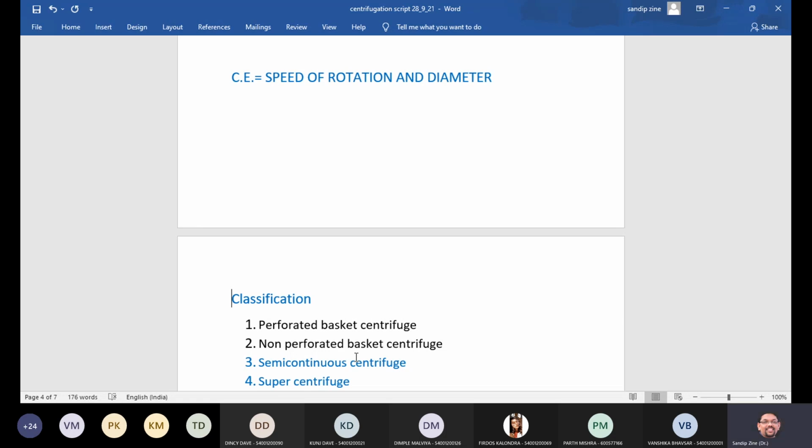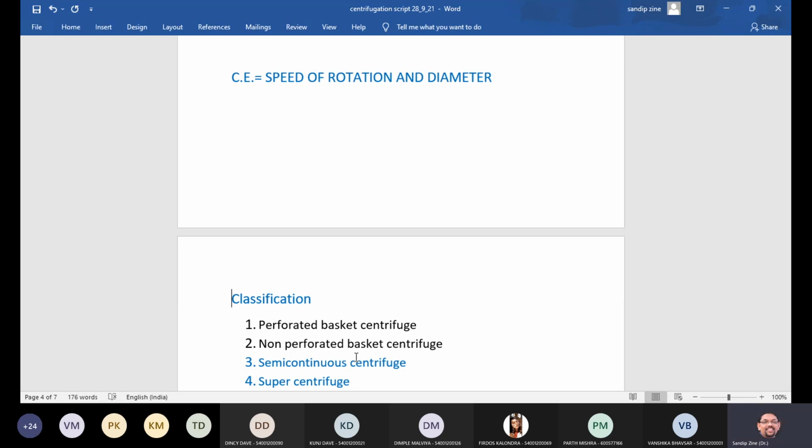All these equipments work on the centrifugation phenomenon, and right now you know what centrifugation is, what centrifugal force is, and in what way the force and acceleration due to gravity play an important role in phase separation. So we will talk about all these equipments one by one based on some pointers.